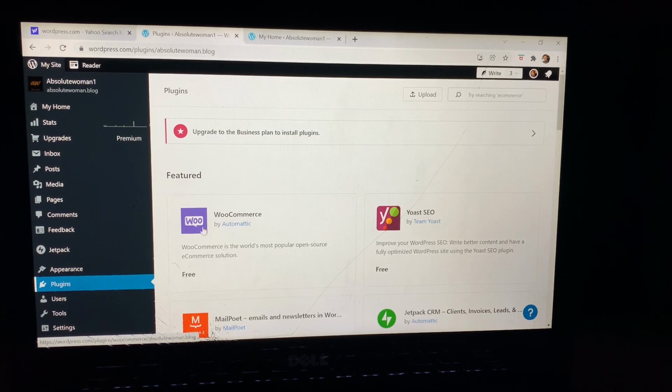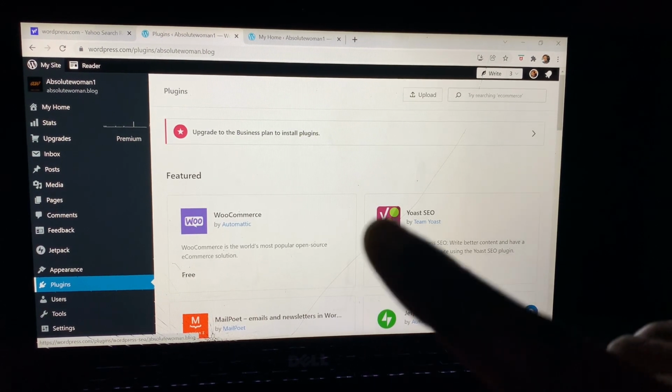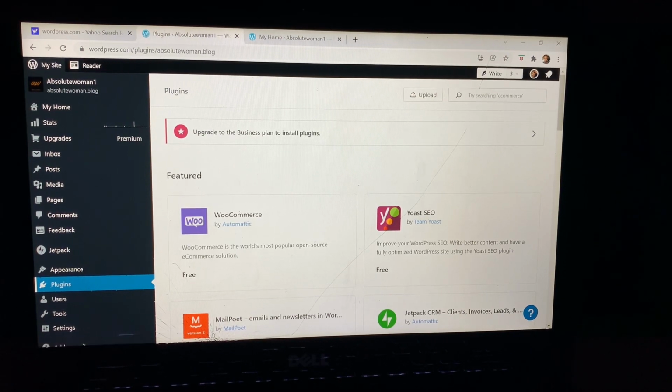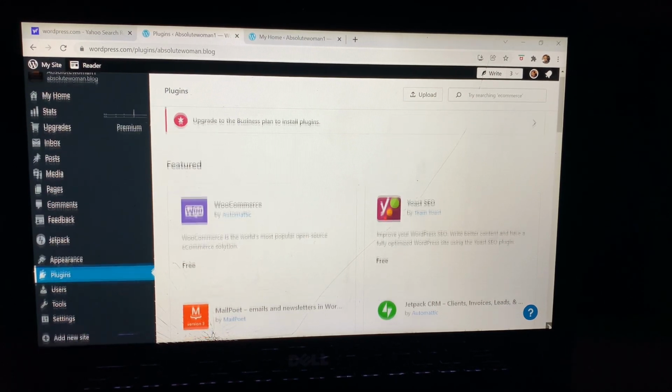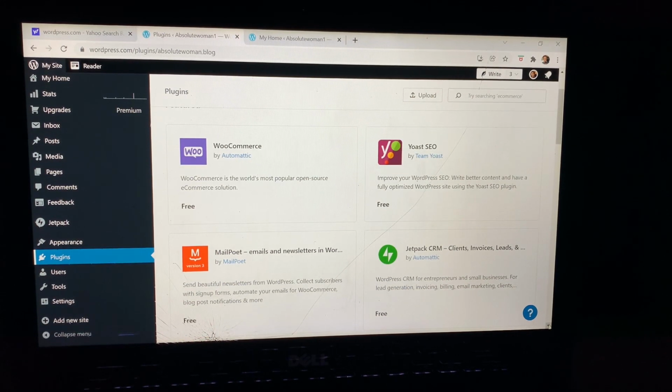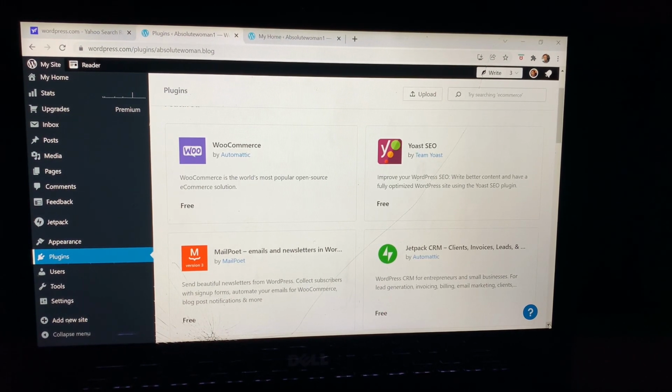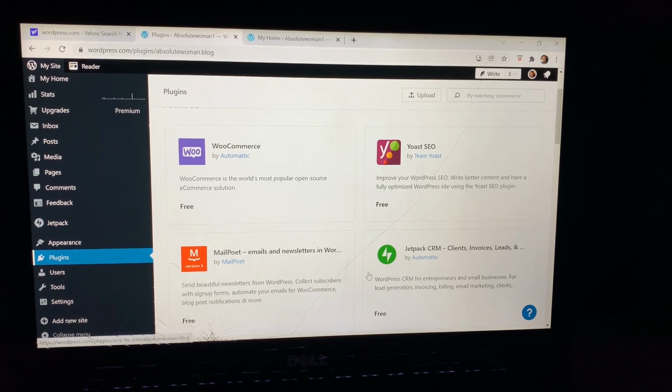Now these are plugins that you can have in your site. WooCommerce is good if you're selling stuff on your site, because WooCommerce is a site that sells stuff, so it actually helps to promote your products for you. So if you need to sell items, you might want to add a WooCommerce plugin.